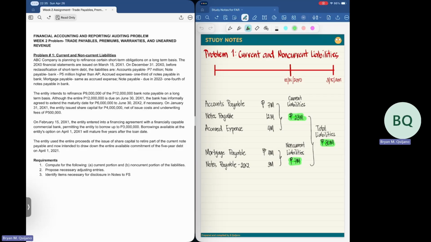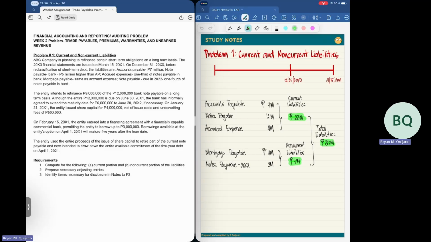The end of the reporting period for ABC Company is December 31, 2020, and the date that the financial statements is authorized for issue is March 15, 2021. We have here a list of liabilities. Kindly take note that the liability here is before any reclassification, meaning if we will be classifying the liabilities, then what we will be getting is the correct treatment.